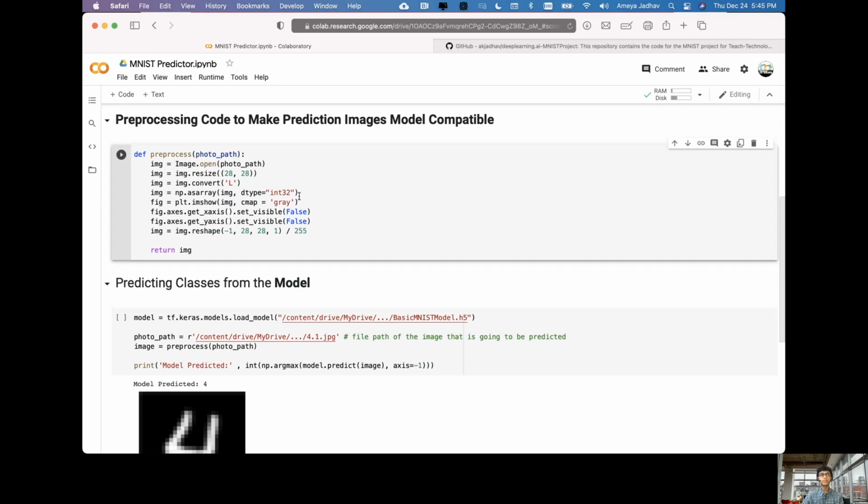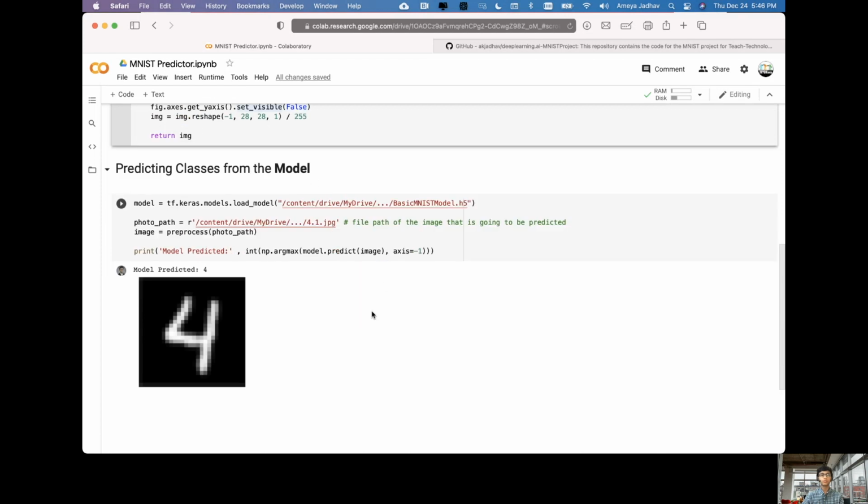Once that's run, we'll go into our next code block. We'll go ahead and run this. What this is doing is pre-processing the data so it can prepare any image to pass into the machine learning model. This is going to resize the image, convert it to different data types, show it as a grayscale image, and do various other things such as reshaping and standardizing the data. We go into specifically what each of these functions do in more depth in our machine learning crash course. Once that is run, we can go on to the fourth code block.